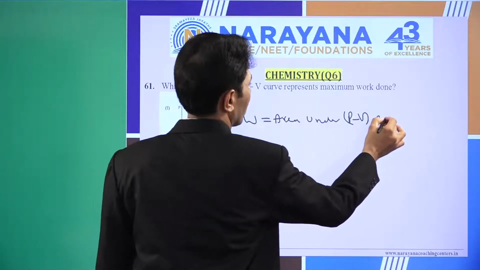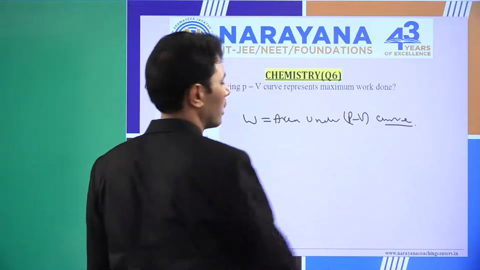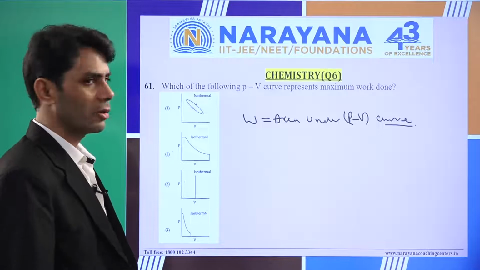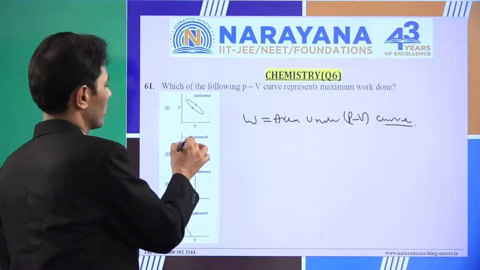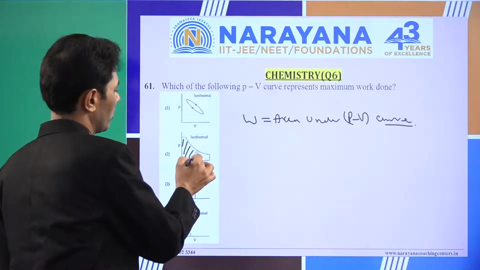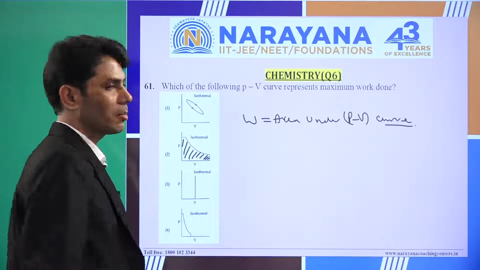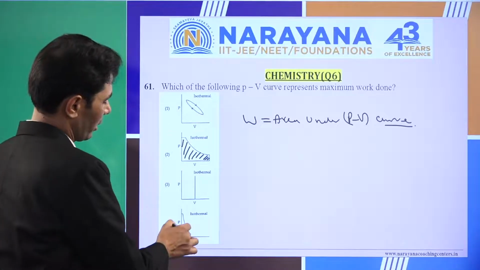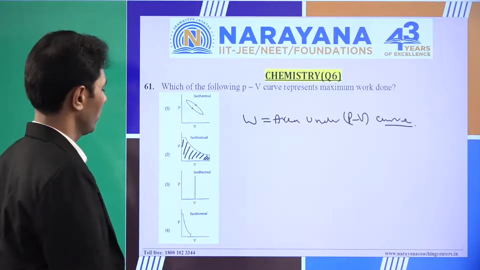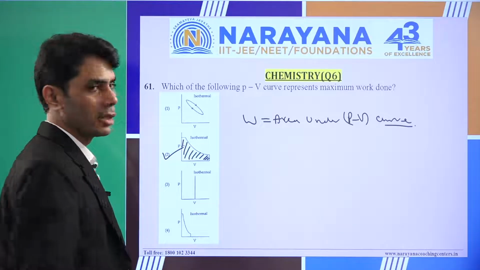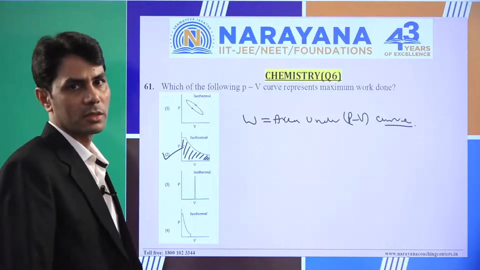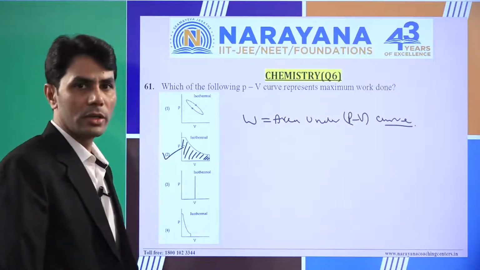PV curve, right? Area under PV curve. So the curve having the maximum area, we have to select. It's a very simple question. By observing, we can say this area is the maximum. This one has very little area. This is also very little area. This one has zero area. It means there is only one possibility which has the maximum area. Area under PV curve means maximum work. The correct option is second. Okay.